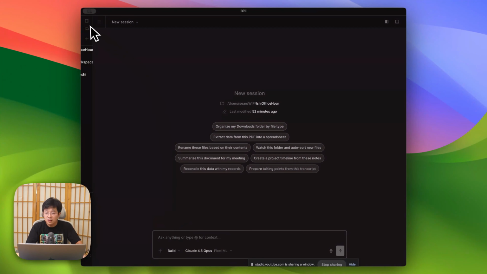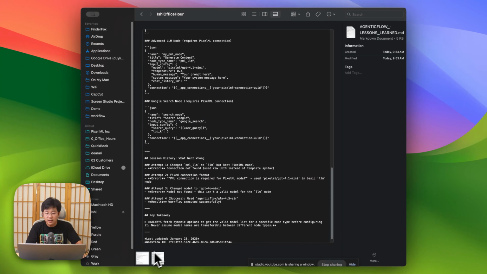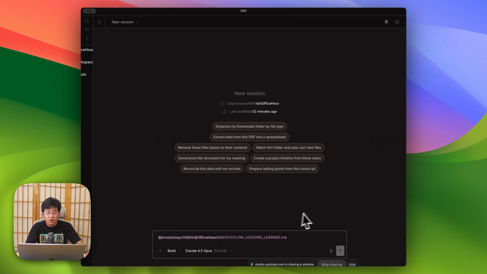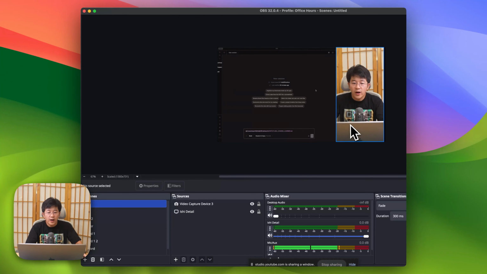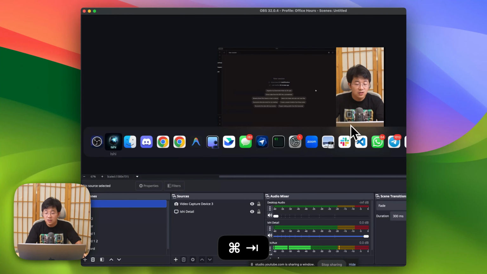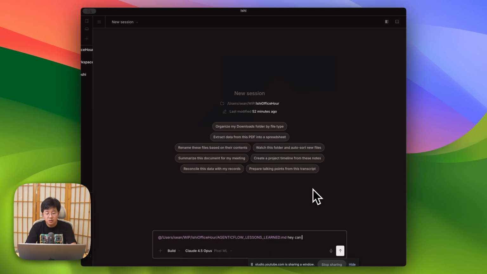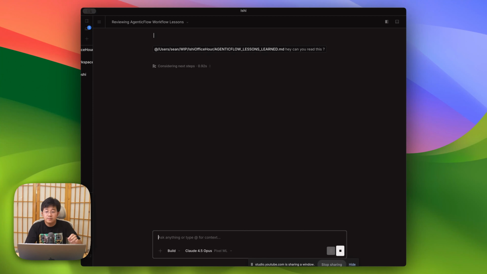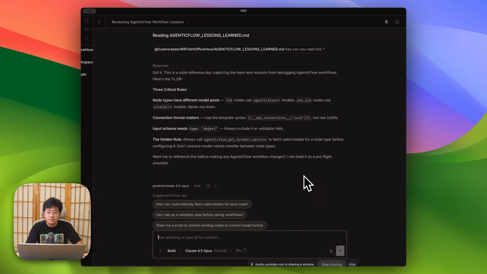We should have a mention, but anyway, if we don't have the mention option, you just need to drag the file into Ishi. So I drag the file from my folder to Ishi and tell him, hey, can you read this? Okay, so he can read that information.